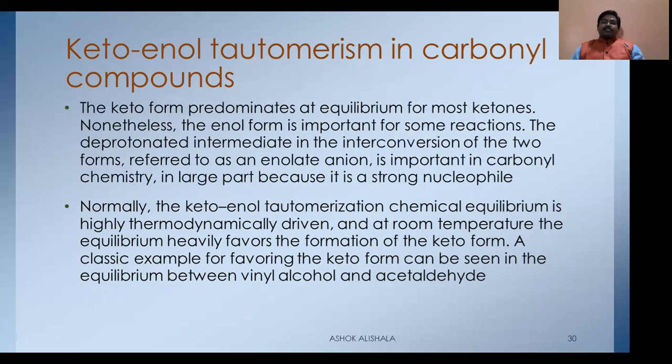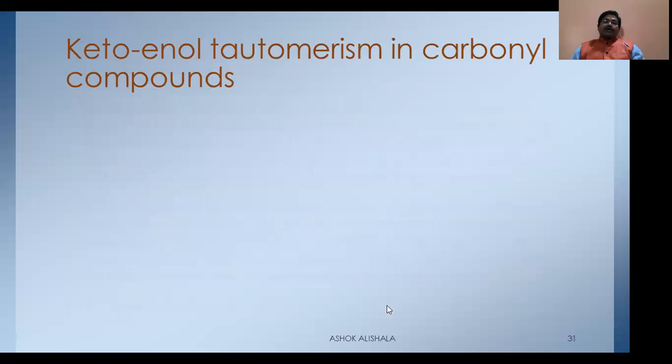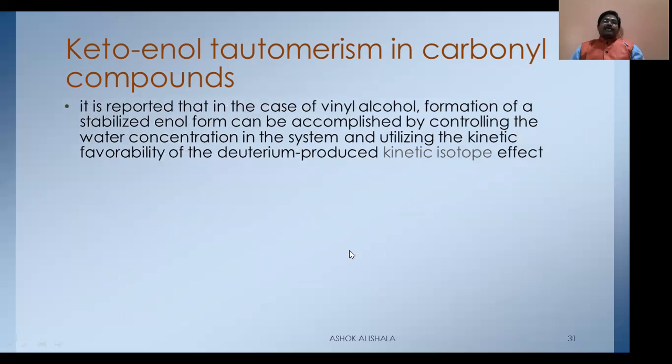A classic example favoring the keto form can be seen in the equilibrium between vinyl alcohol and acetaldehyde, and its equilibrium constant is 3 times 10 to the power of 7. Here you can observe, it is reported that in the case of vinyl alcohol, formation of a stabilized enol form can be accomplished by controlling the water concentration in the system and utilizing the kinetic favorability of the deuterium kinetic isotope effect.